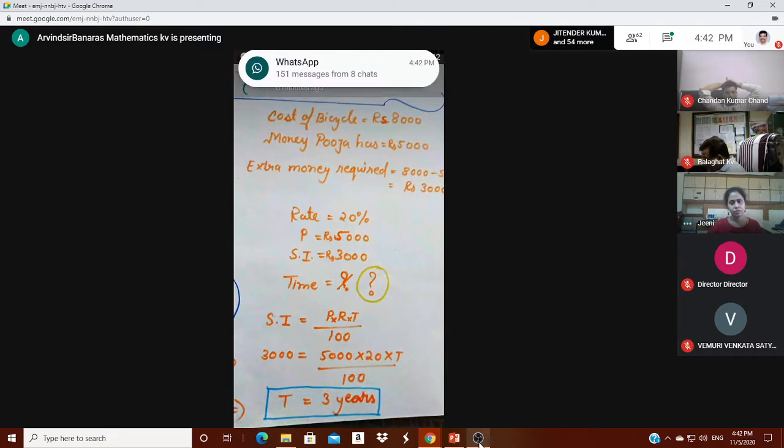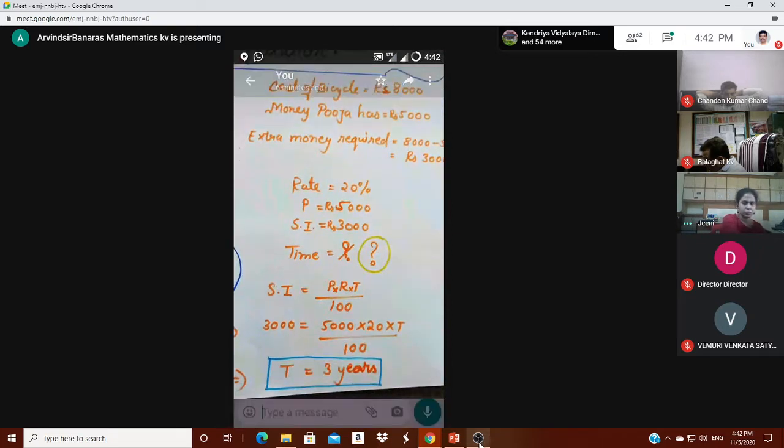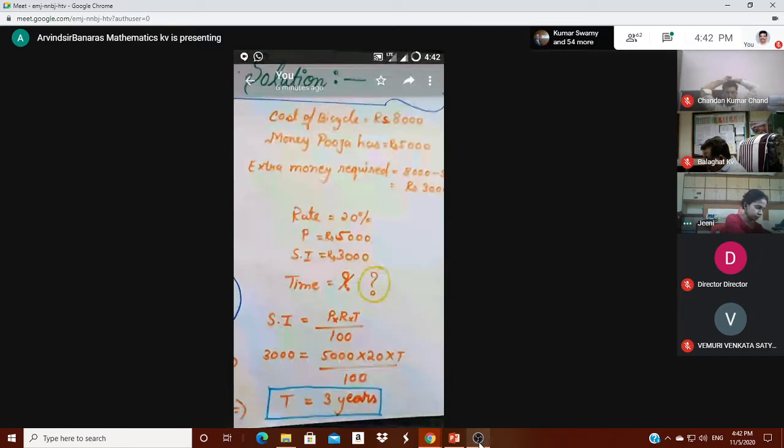The rate is given as 20%, and the principal will be 5,000 because Pooja has only 5,000 to deposit in the bank. The extra money which Pooja requires will be the simple interest, and time is not given, so we have to find the time. We will calculate time by the formula of simple interest, and we will get 3 years. After 3 years, Pooja will get 3,000 extra money, that is simple interest.